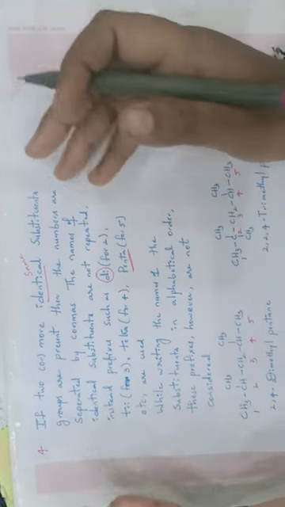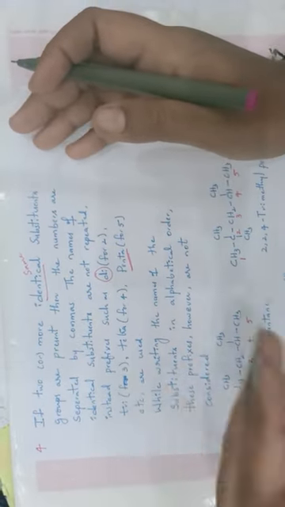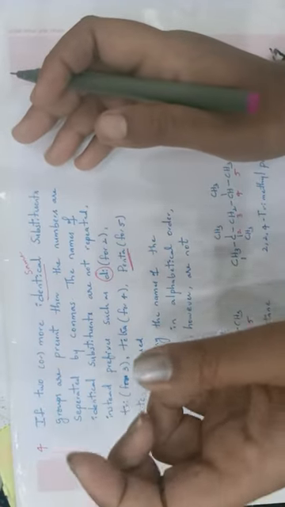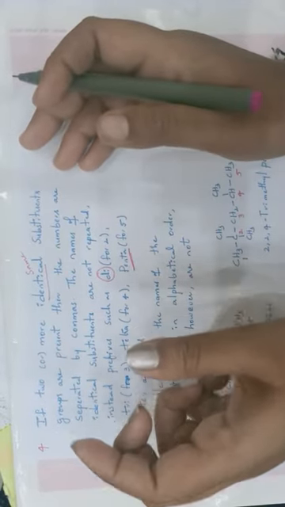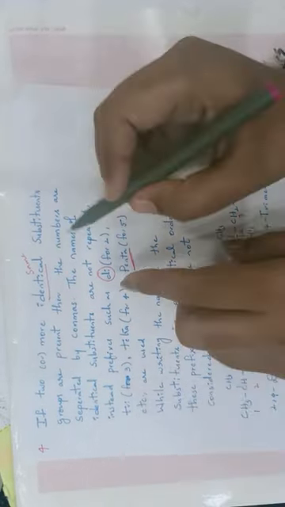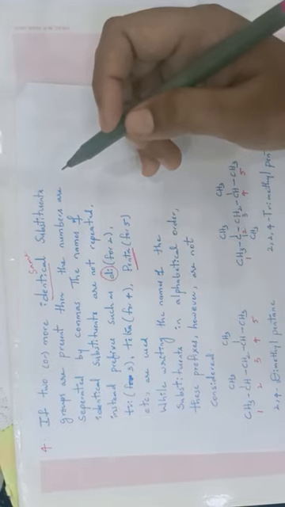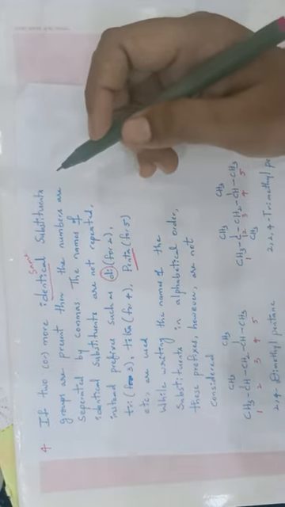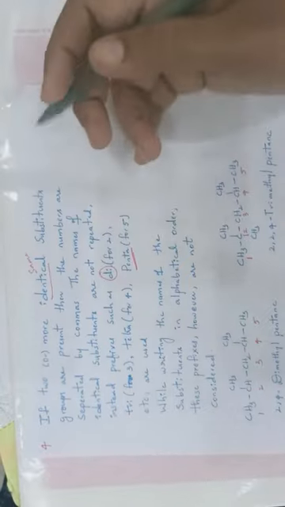If more than one identical substituent is present, we need not write it again and again. We have to represent its prefix before that identical substituent. If two are present, di; three are present, tri; four are present, tetra; and if five identical substituents are present, it is given as penta. In that manner we can give it, understand?